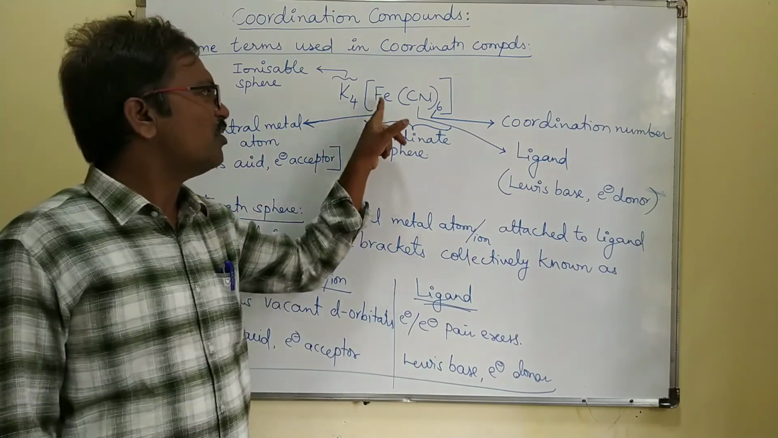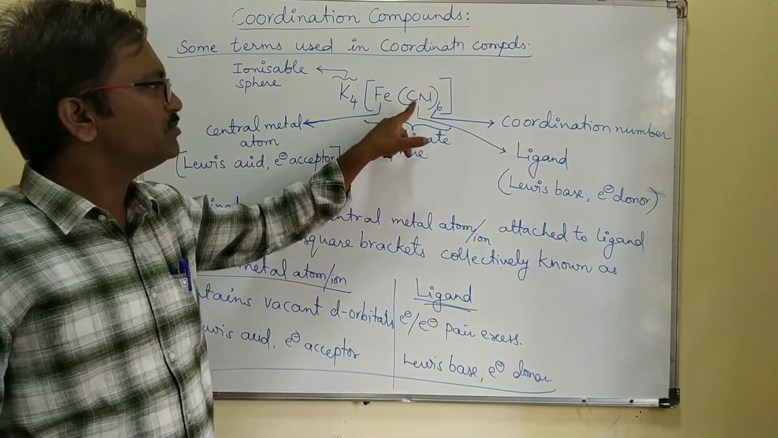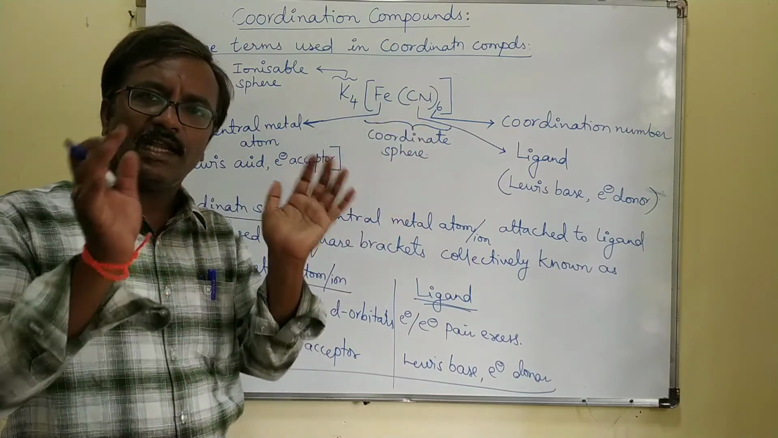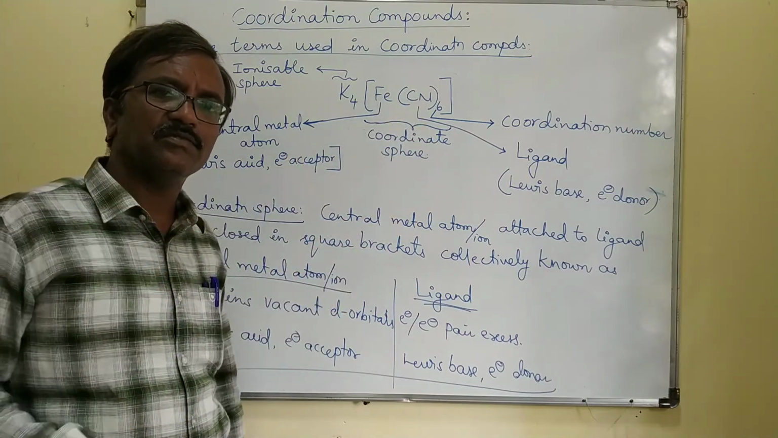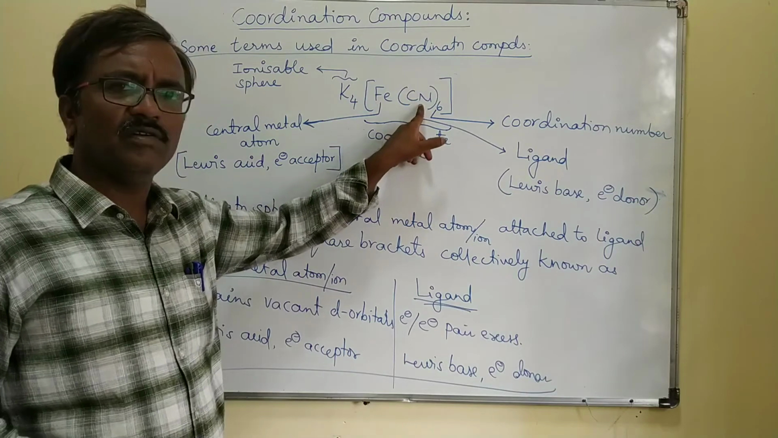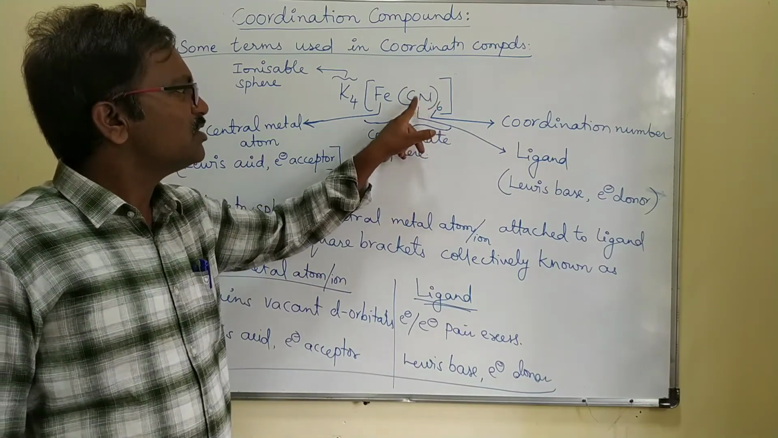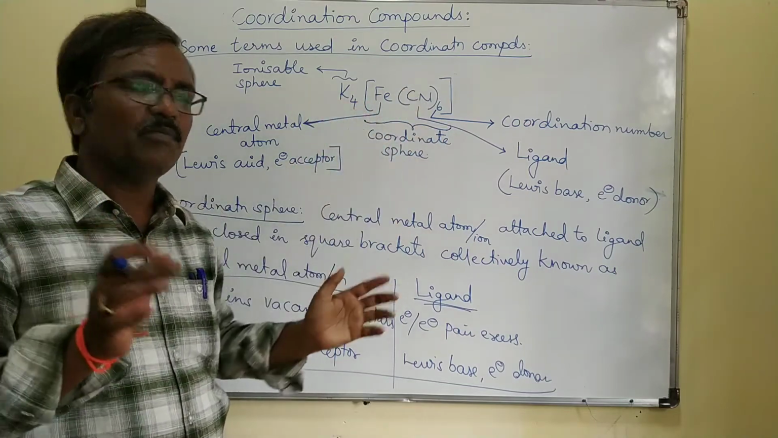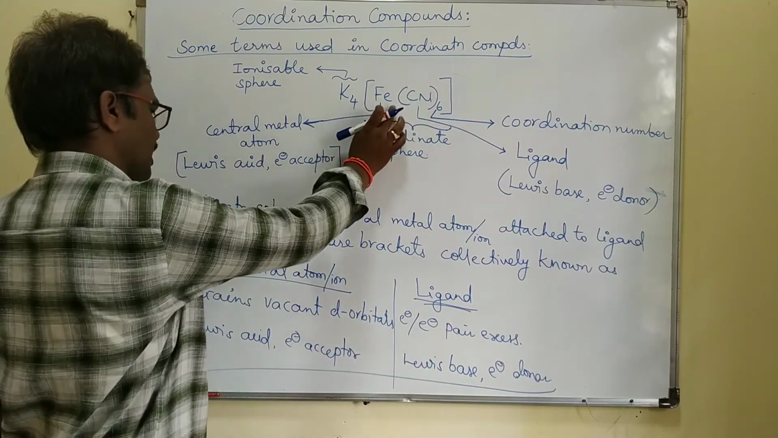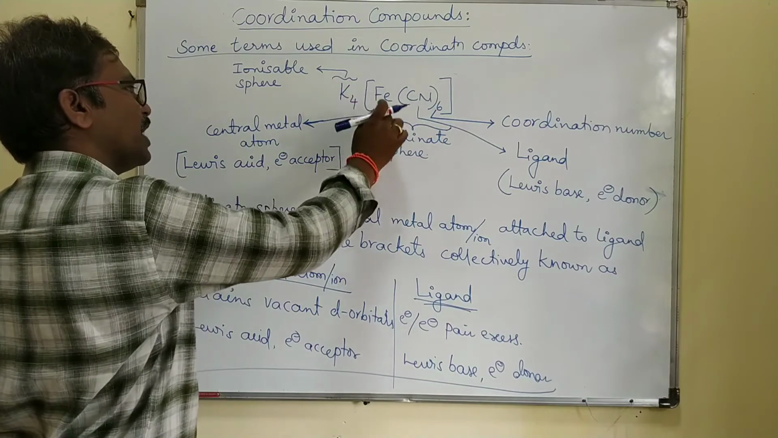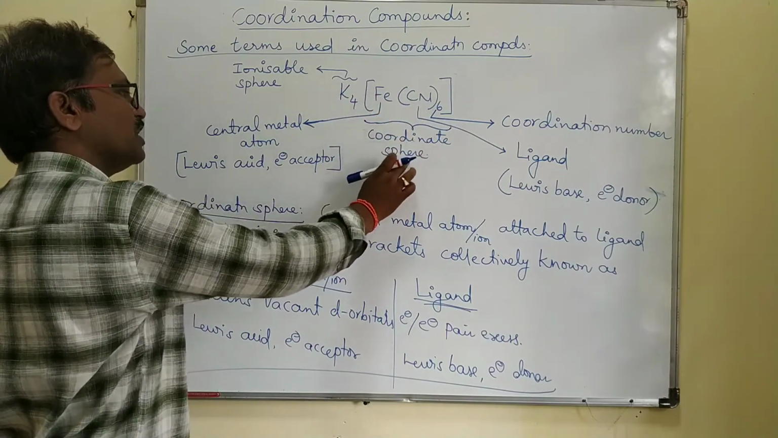What is the meaning of coordinate sphere? The central metal atom combining with the ligand, that is a negative molecule, negative atom or neutral molecule, right? So they are collectively enclosed in the square bracket, you can call it as coordinate sphere.